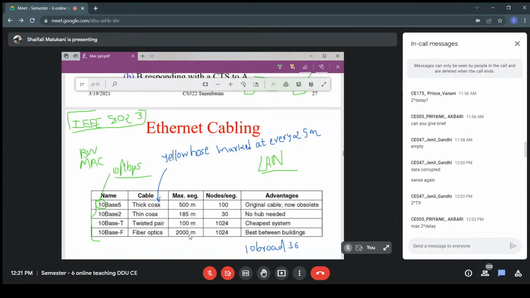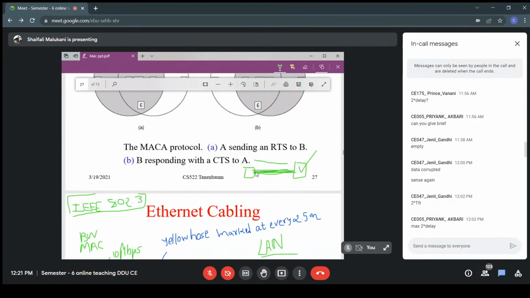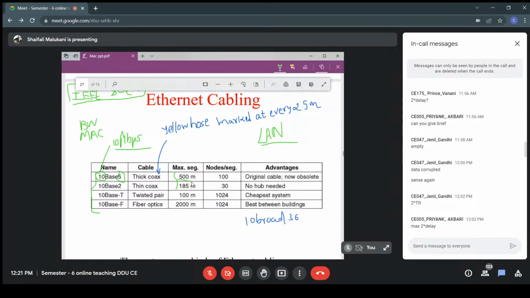What is the meaning of that? It is working at the raw frequency. Its frequency is not altered. Okay, so that is baseband communication. And what about this 5? 5 indicates the maximum length of the cable that we were discussing. So that maximum length of the cable will be 500 meter. This 500 meter is indicated here by 5. So 10 base 5 was actually a standard which works at 10 Mbps,